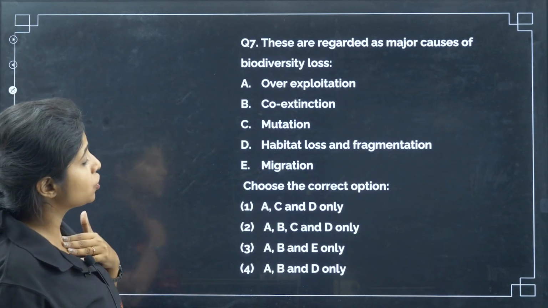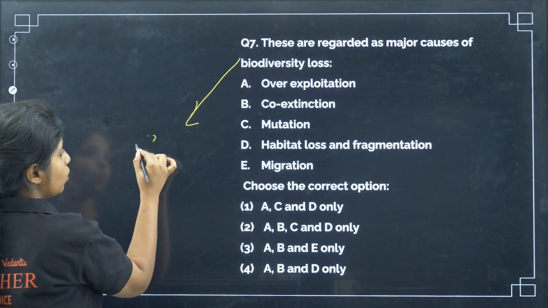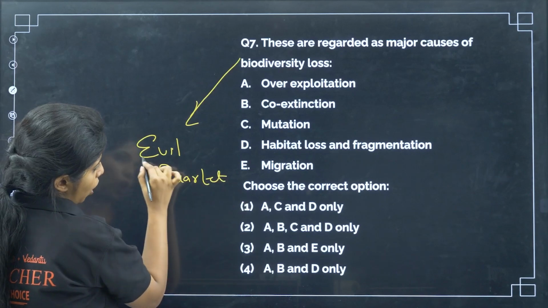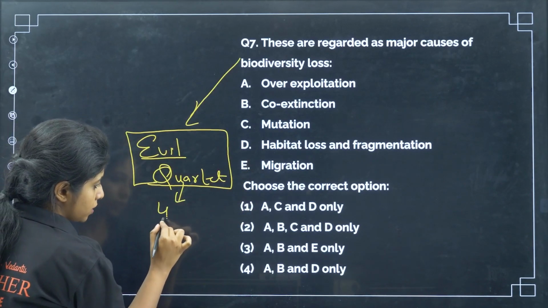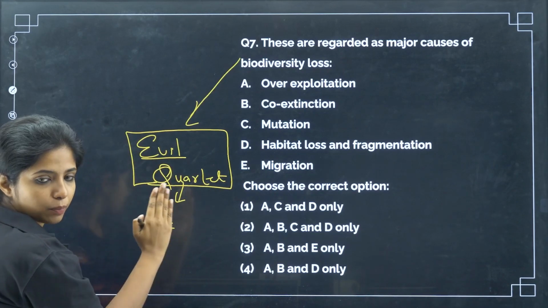These are regarded as the major causes of biodiversity loss. It is known as the evil quartet. The major causes of biodiversity loss are categorized under the evil quartet. That means there are 4 things. Quartet means 4. 4 things that are very evil and that cause biodiversity loss.